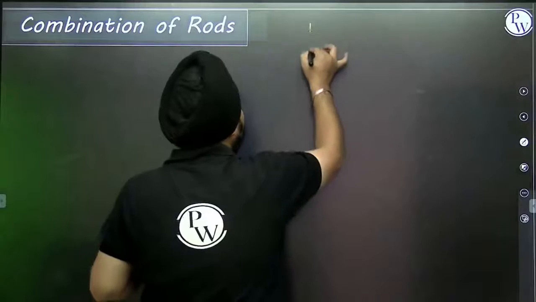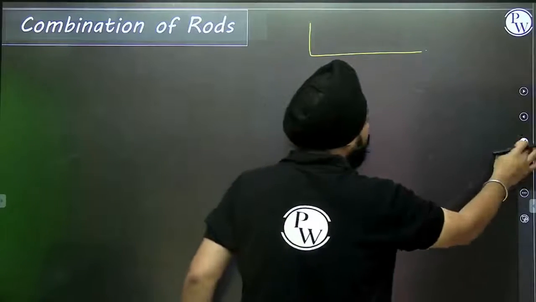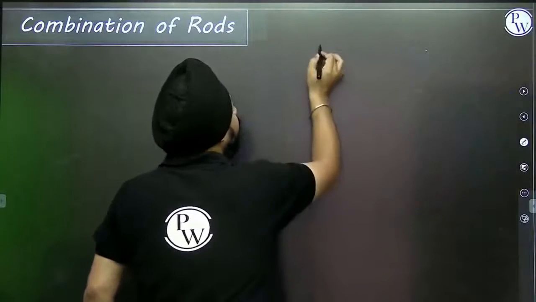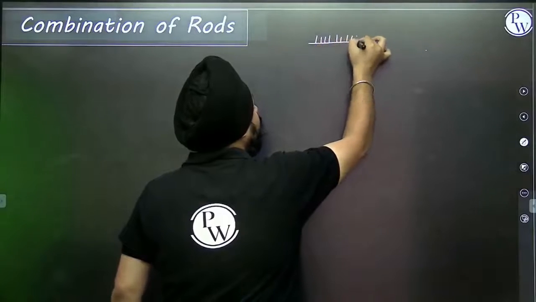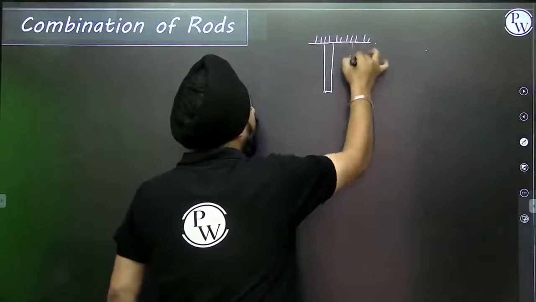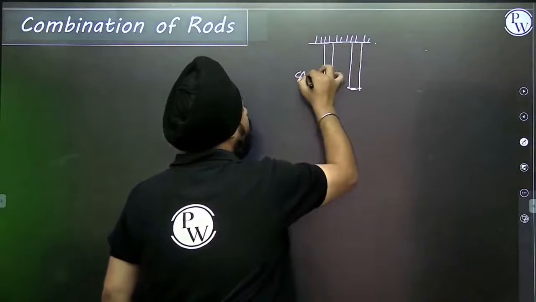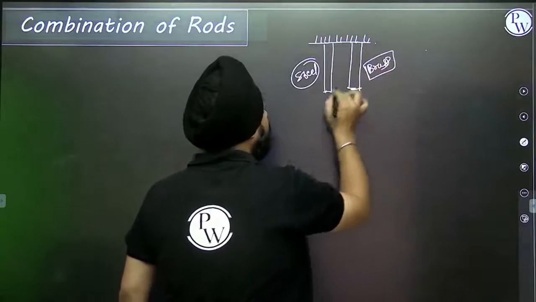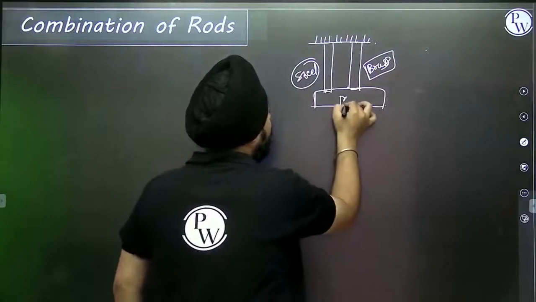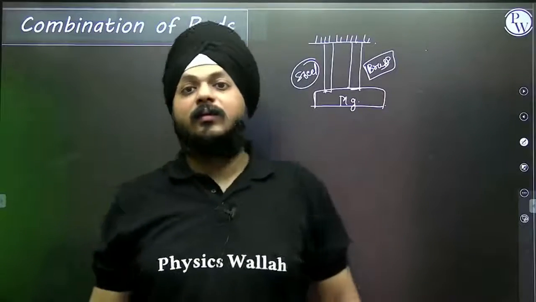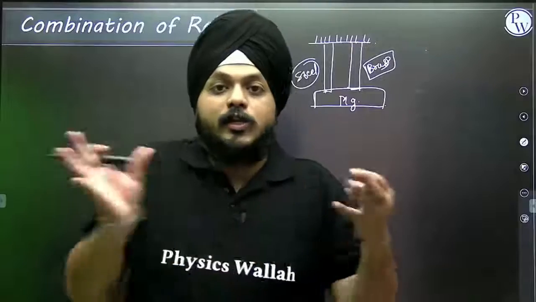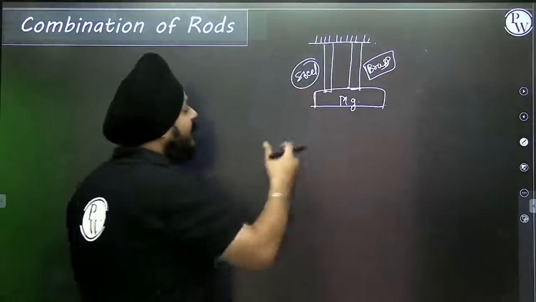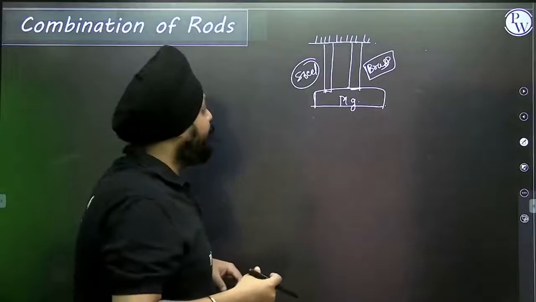What will happen? Let us take an example. This is one rod. This is the second rod. This is a rod made up of steel material, and this is a rod made up of brass material. If weight is attached to it, my question to you all is whether we are going to face elongation or compression in it or not. Obviously, we are going to face some compression or elongation in it.